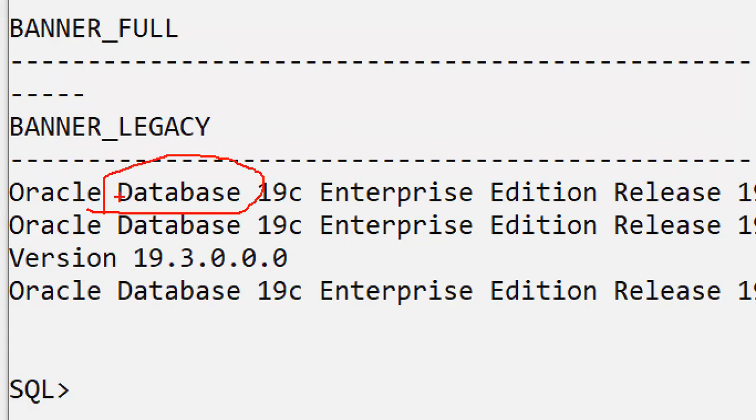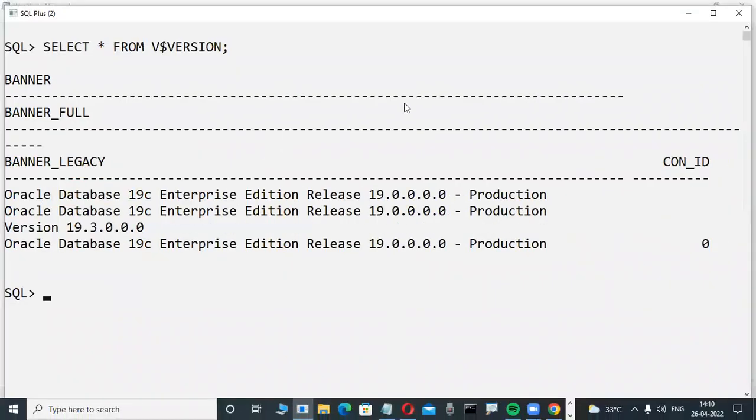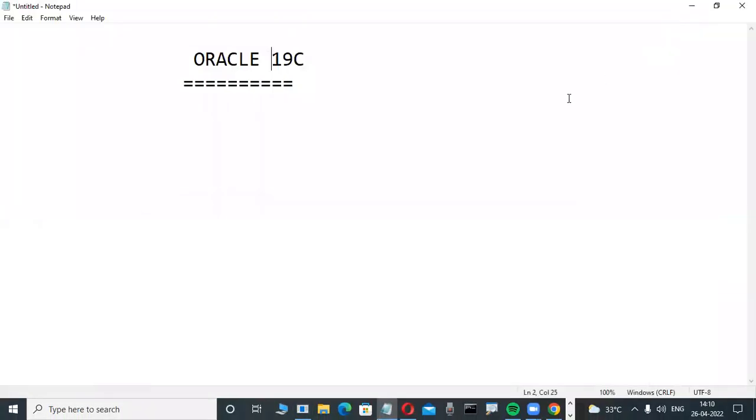SQL Server is a database product. MySQL is a database product. Sybase is a database product. Ingres is a database product. Teradata is a database product. That's why these are some type of product only, database products, from different companies. Oracle is a database product from Oracle Corporation. Everyone knows.